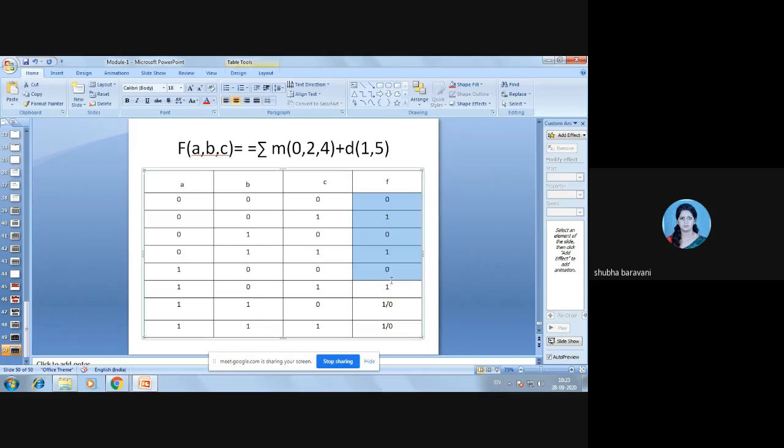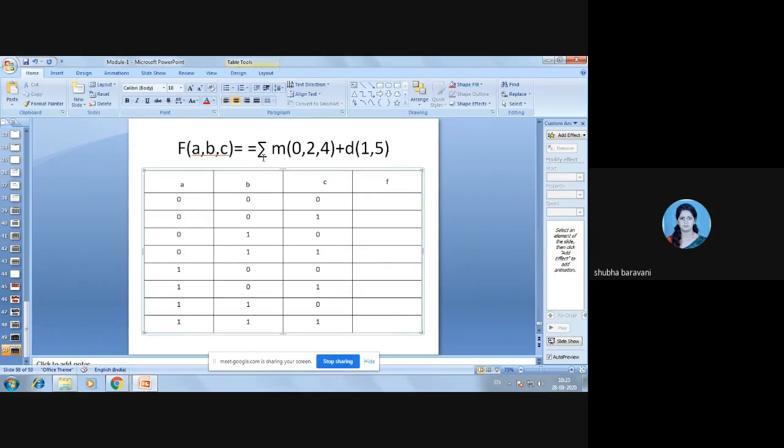This is F. M0, 0, 2, 3, 4, 0, 0. Then, sorry, 1 is X and 5 is X. This is X. Is this to be explained?